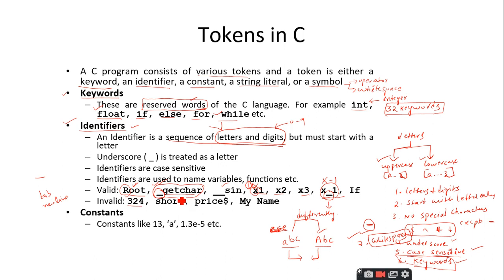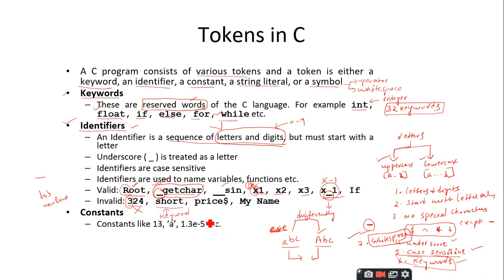Now 324. It is a combination of digits, it is okay, but the second rule is that it should always start with a character. This is starting with a digit, which is invalid. And the second example is short. Of course, it appears as if it is completely valid. Why? Because it is a combination of characters, but this is a keyword in C.